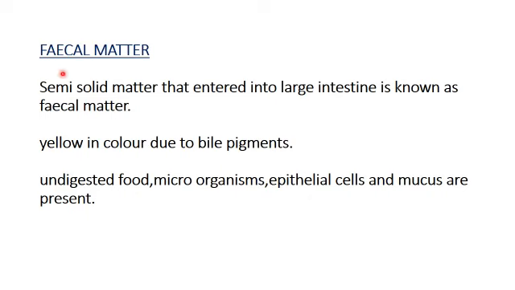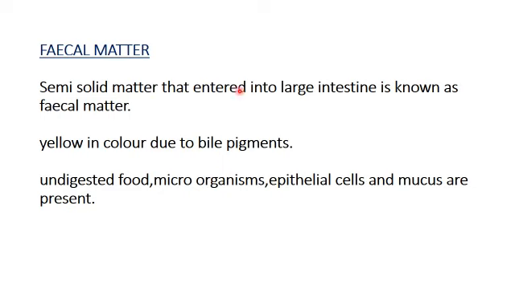Okay, then what is fecal matter? The semi-solid matter that enters the large intestine is known as fecal matter. Semi-solid, why? We know the water is absorbed in the large intestine. So the cellulose and water, and also unabsorbed matter that enters the large intestine, we can say fecal matter is semi-solid matter.